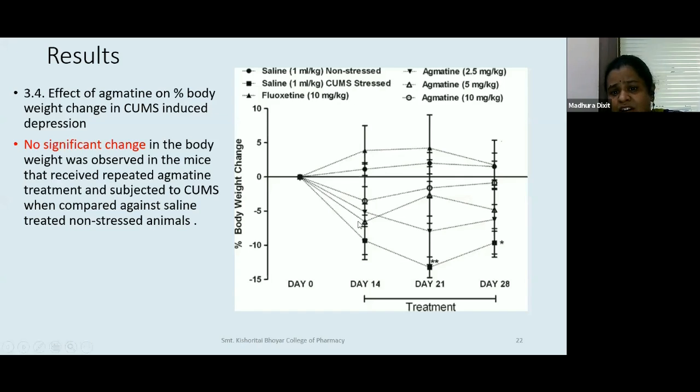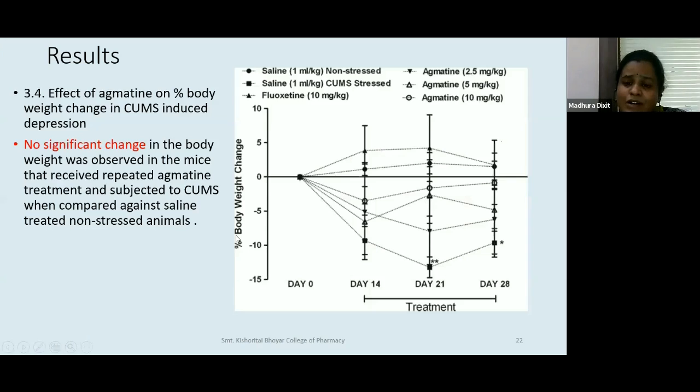As against that, agmatine 2.5 is a triangle that we are following. It is causing a decrease in the body weight. With fluoxetine, and agmatine 5 and 10 mg, you can see that there are areas that are coming close to this baseline, 0, the circle or unfilled triangle, 5 and 10. So it is not allowing the body weight to fall and is maintaining the body weight. However, there is no significant change in the body weight. There is not much significant change. Whatever change there is, is less than 5%.